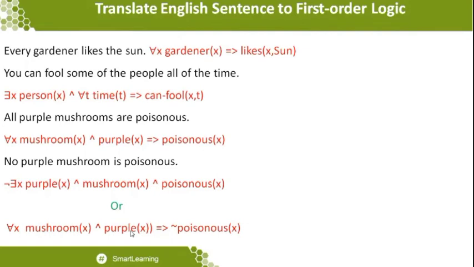First, you want to conclude mushrooms. Second, you want to conclude purple. And third, you want to conclude the statement that it is poisonous. That's the statement written in the third example: for all x, mushroom of x and purple of x, which implies poison of x. Which means that all mushrooms which are purple in color are poisonous.